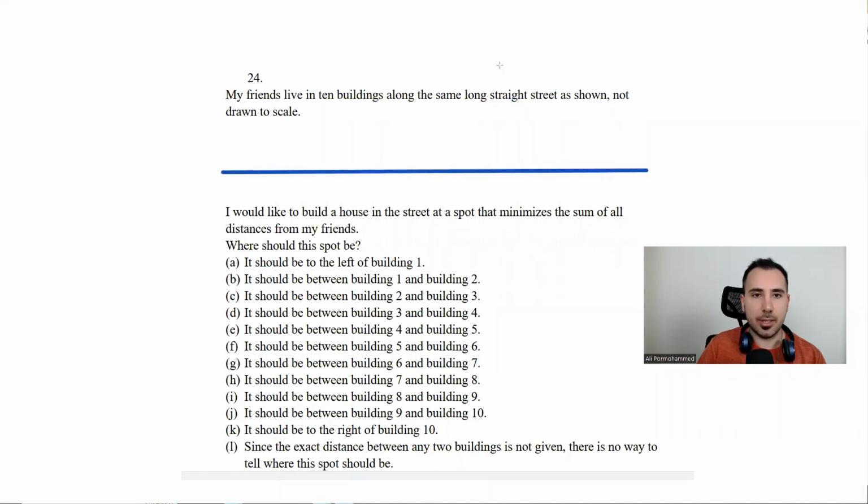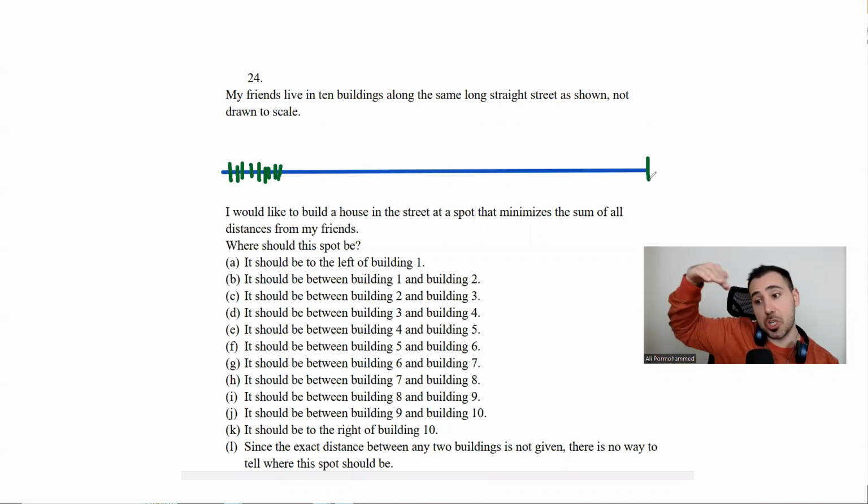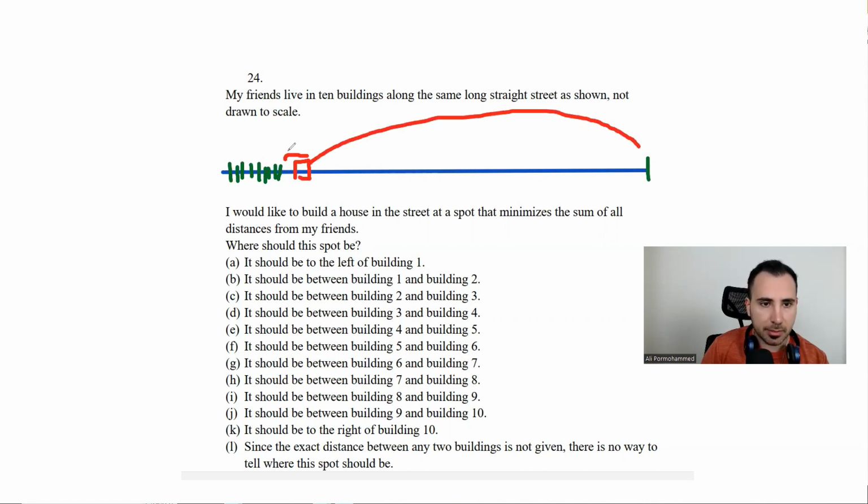Remember, we had 10 friends. What if the 10 friends make their houses really here? 1, 2, 3, 4, 5, 6, 7, 8, 9. And then one will go here, 10. See, one of them is really far from the rest of the houses. In this case, where do you think the middle point will be? Probably if you want to minimize all the distances, you would have to build your house somewhere around here. You have one big distance, but you're very, very close to all your friends.